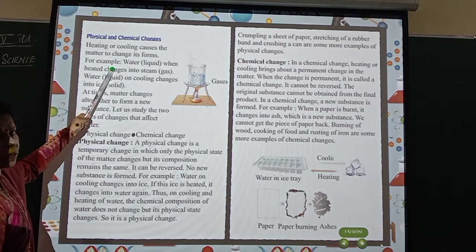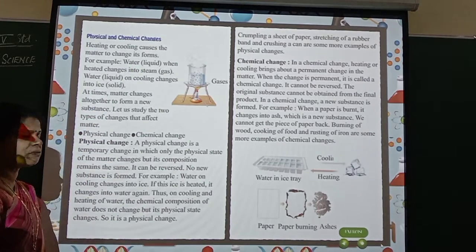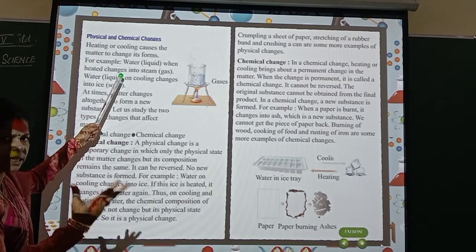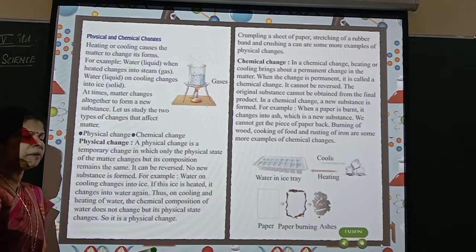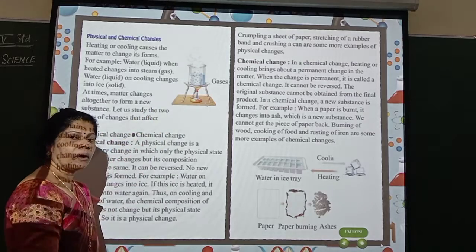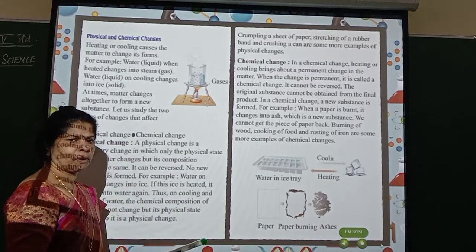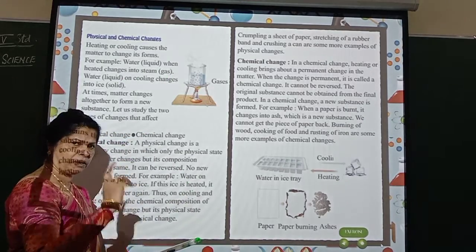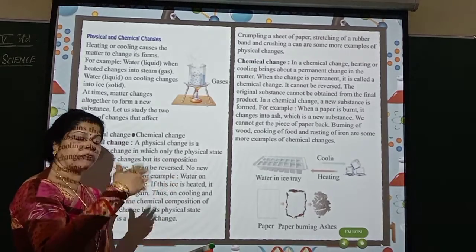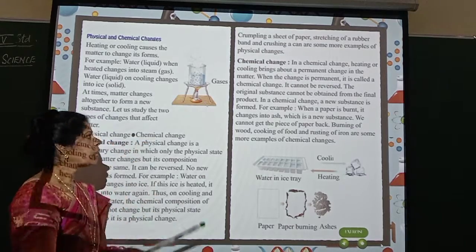For example, water. What is water? Water is in the form of a liquid, isn't it? When water is heated, it changes into steam. You can see when water is heated, you can see the steam going out. What is that steam now? See here. So steam is nothing but it's in a gaseous form. Water is in the liquid form. When you heat water, it has changed to gaseous form. Okay. So that is vapor.